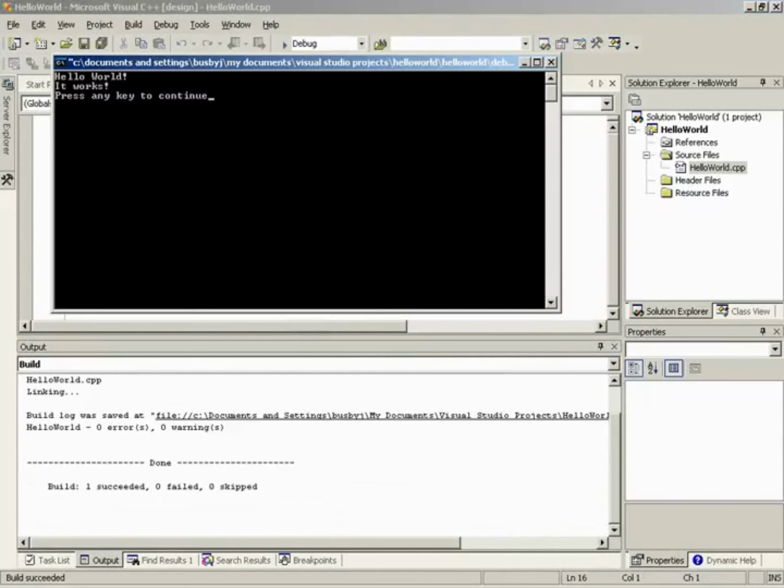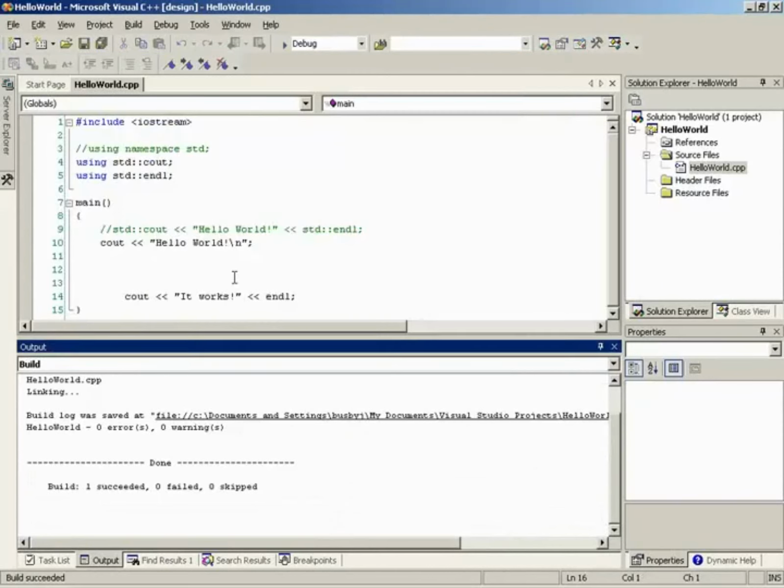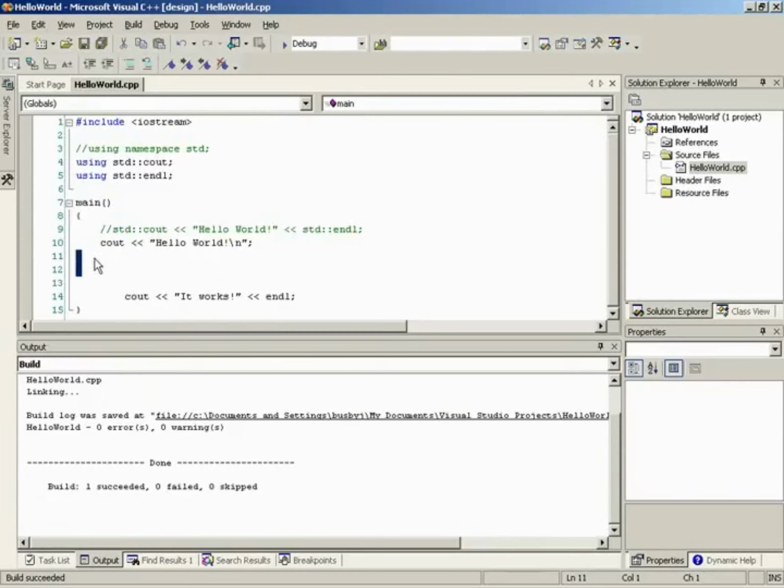It works. And as it says here, if we press any key to continue, notice that this white space means absolutely nothing. The compiler takes away all white space and doesn't really care. The only place where white space really makes a difference is inside of our quotation marks when we're defining a string or something. Otherwise, you can put white space wherever you want, and please do so. Make your code clear. Make it nice looking. Put white space everywhere. Formatting is so important. Right, it very much is.